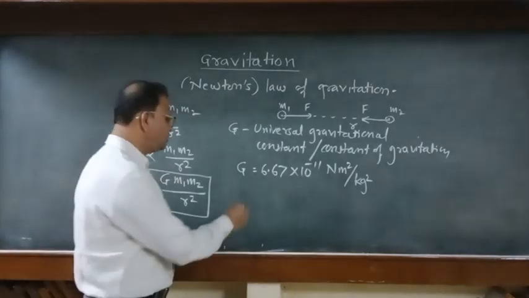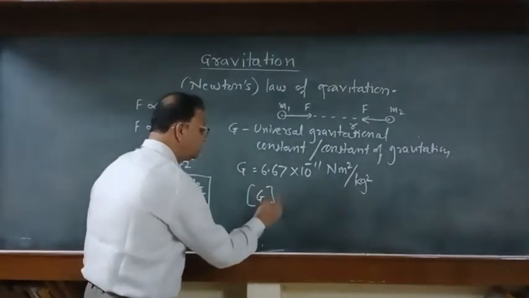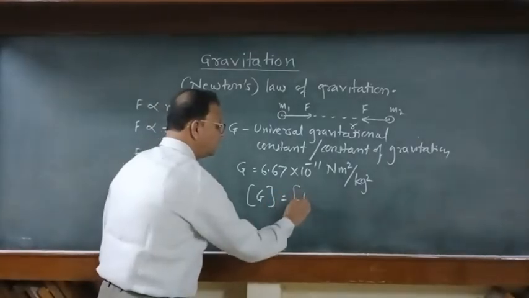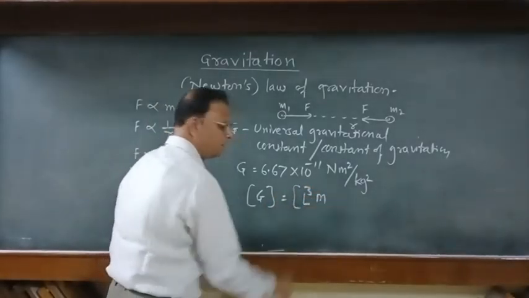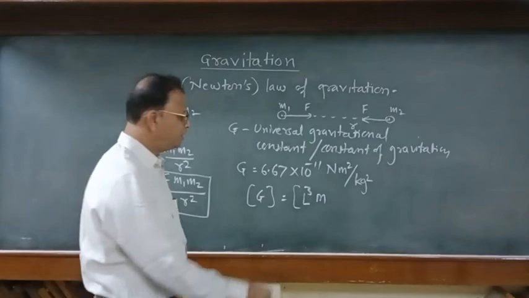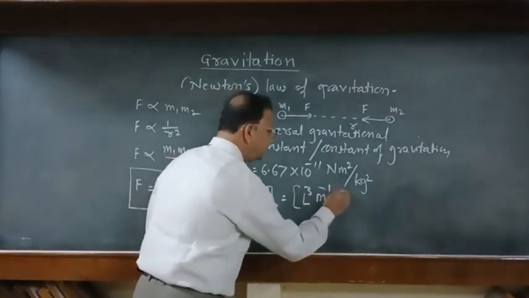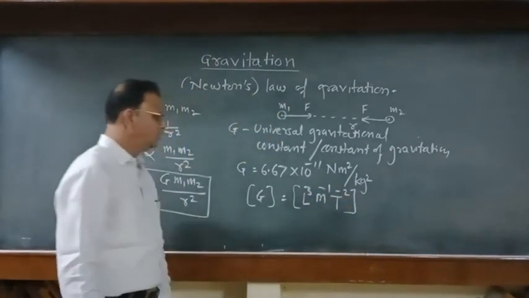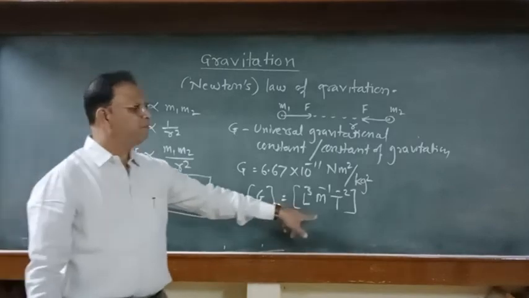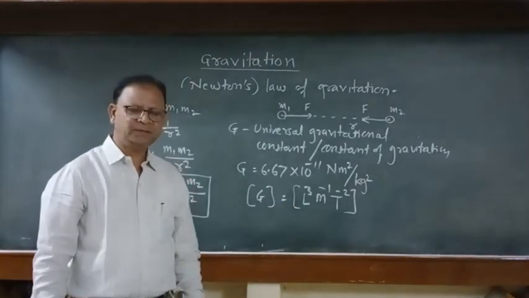And the dimensions of the gravitational constant are L3 M minus 1 T raised to minus 2. So these are the dimensions of the constant of gravitation.